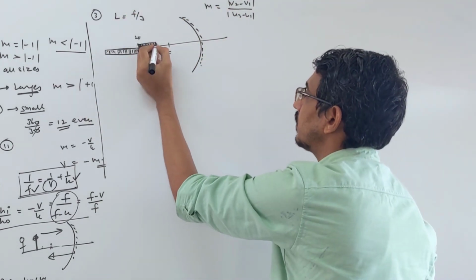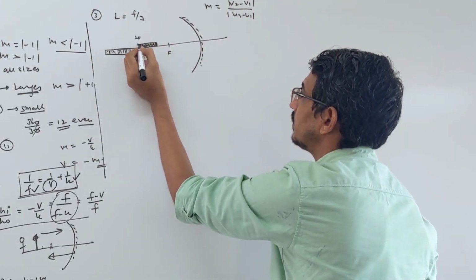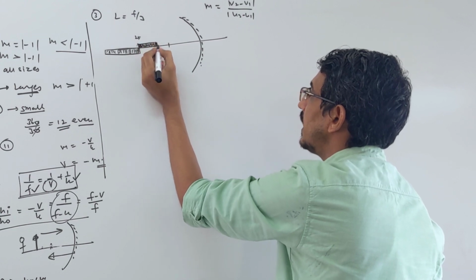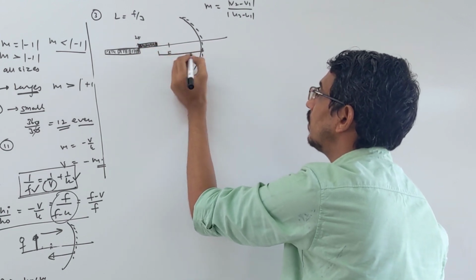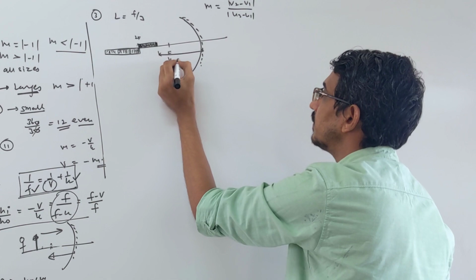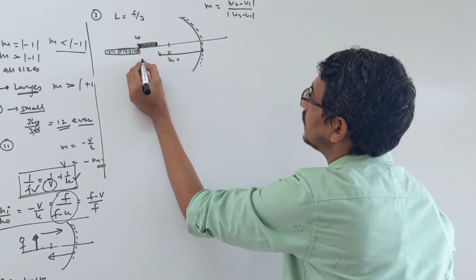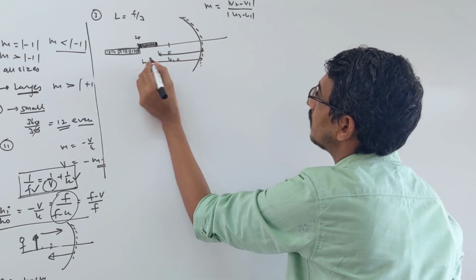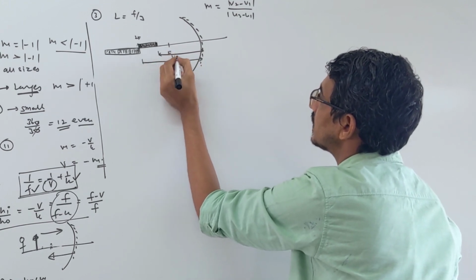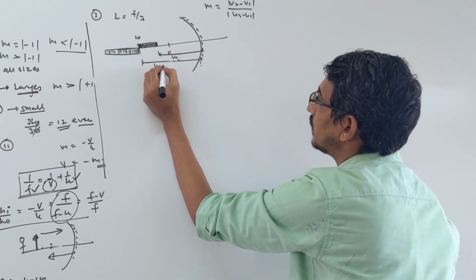Let me explain once more. Look here, this end's distance from the pole we call u1. The other end, which is here, we call u2 distance.